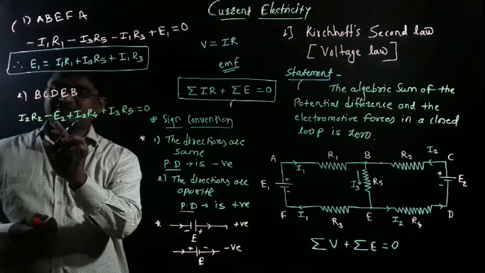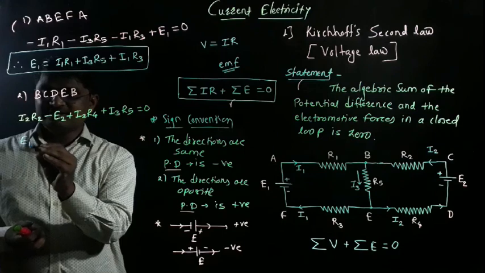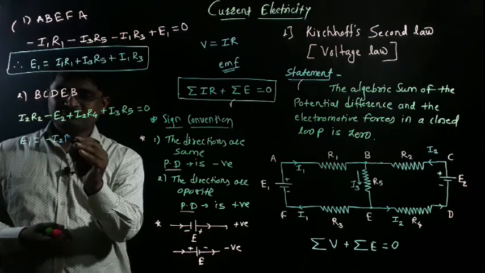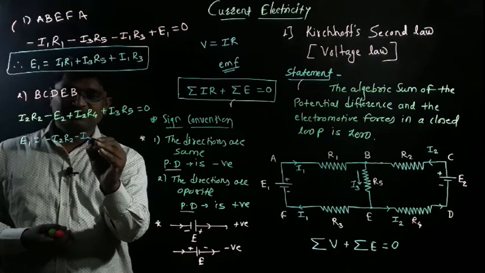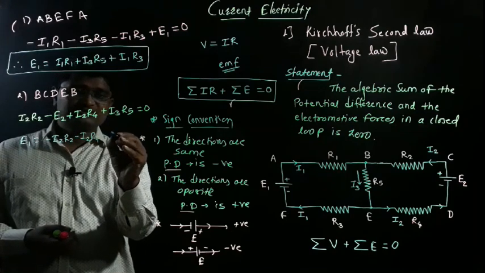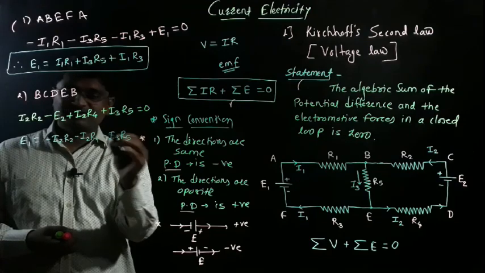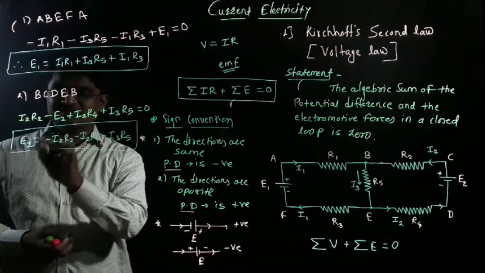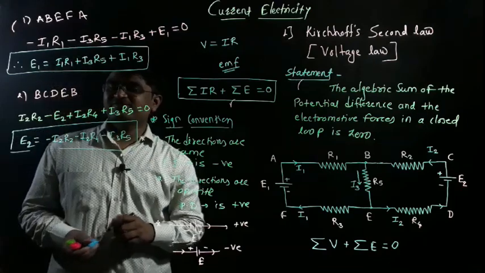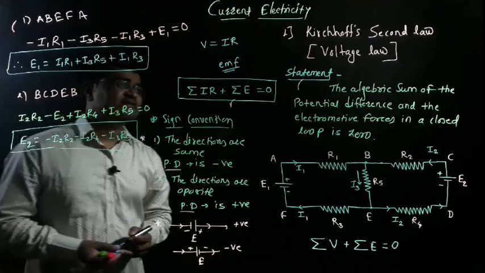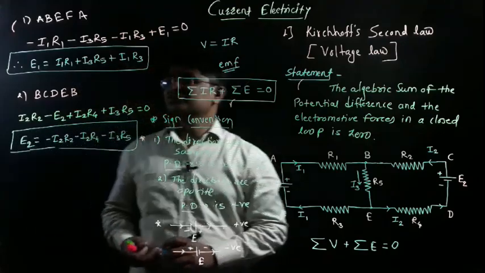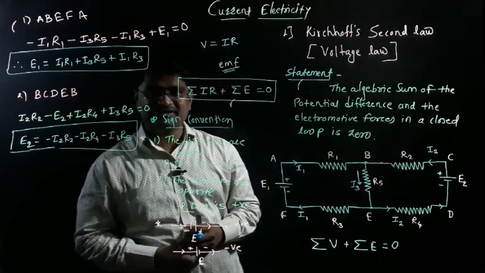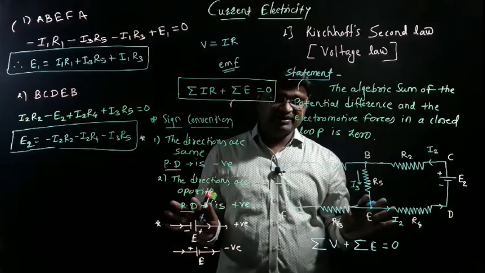Now E1 is negative. So what is E1 equal to? Negative I2 R2, negative I2 R4 and also negative I3 R5. So we determine E1. Sorry, we determine E2. This is E2, so it is very important. With the help of the second law, that is the voltage law, we determine E1 and E2 using the sign convention in the electrical network. It is very easy and simple.